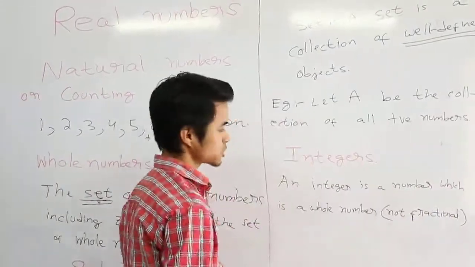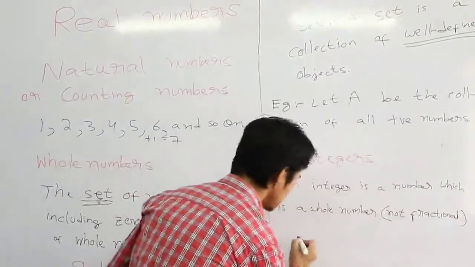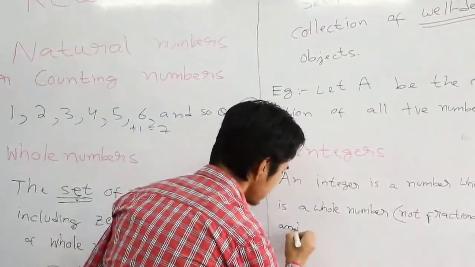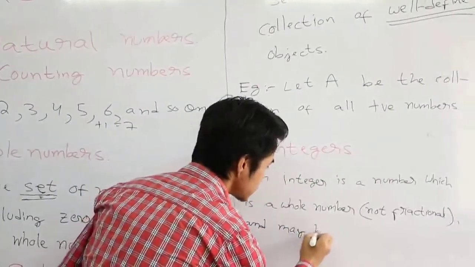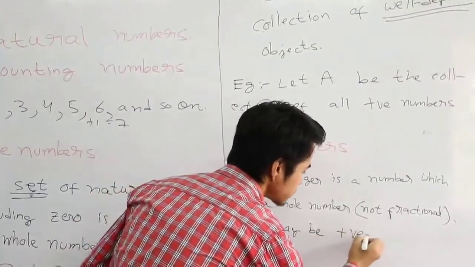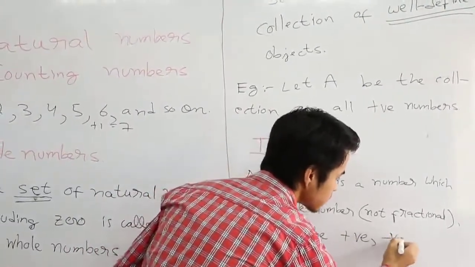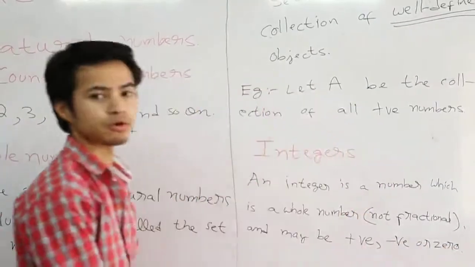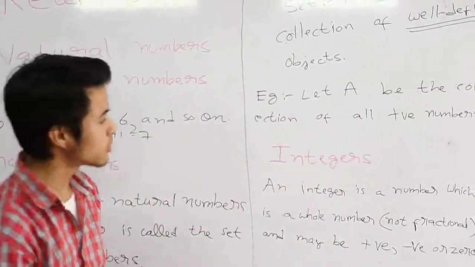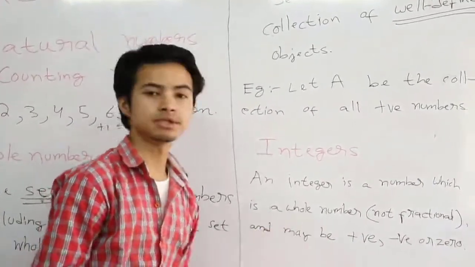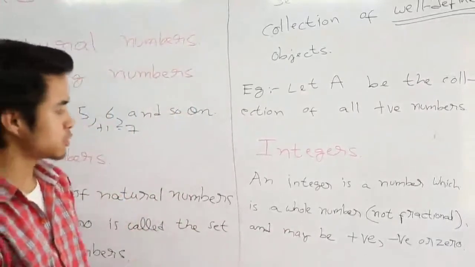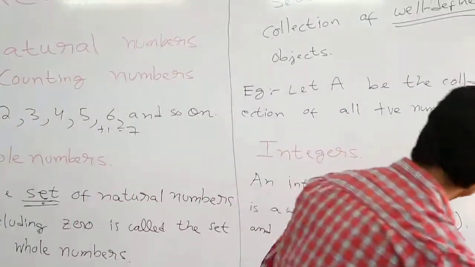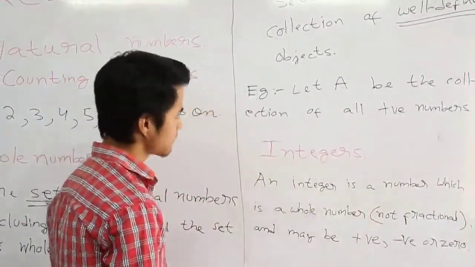So an integer is a number which is a whole number, and may be positive, negative, or 0. Alright, so an integer is what? It's a number which is a whole number, and by whole number I mean it's not fractional. Alright, I've already explained to you what not fractional means, and it may be positive, negative, or 0. So let us just look at some examples of integers.